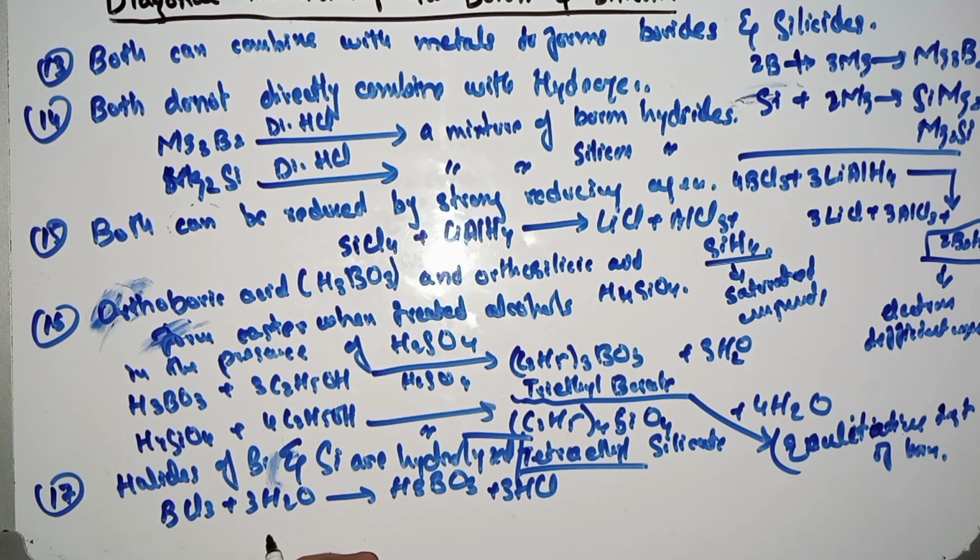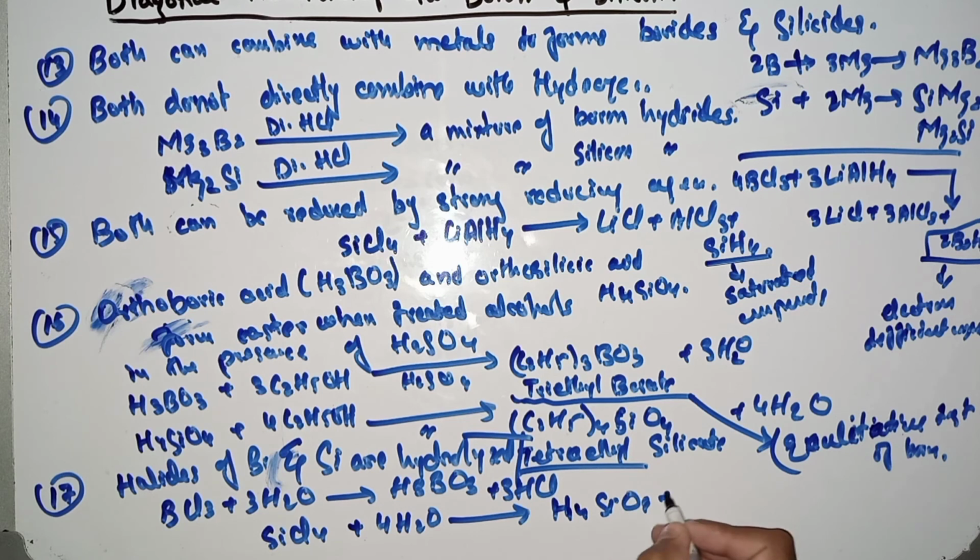Similarly, for silicon, SiCl4, the chlorides of silicon, in the presence of 4H2O, will produce silicic acid, H4SiO4, plus 4HCl.